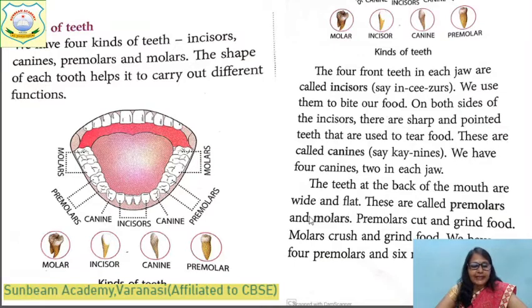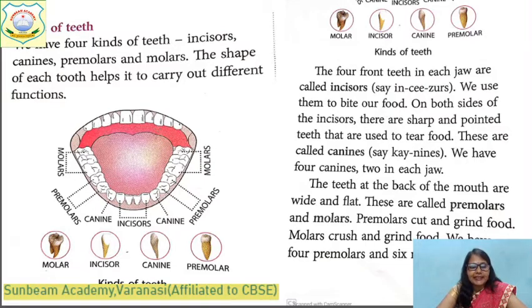Okay. And just next to the incisor, there is one tooth that is called canine, on both sides. These are canines. You can see these are comparatively sharp. Canines are present, 2 in the lower jaw and 2 in the upper jaw.